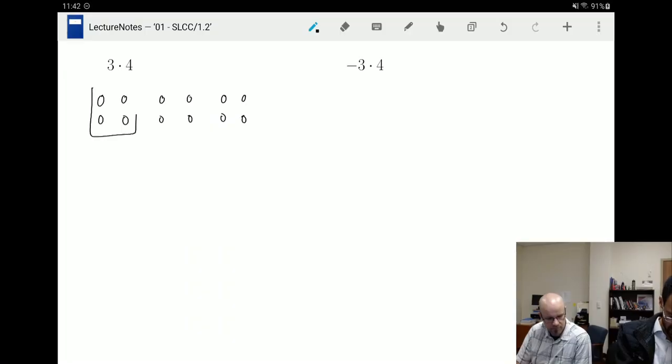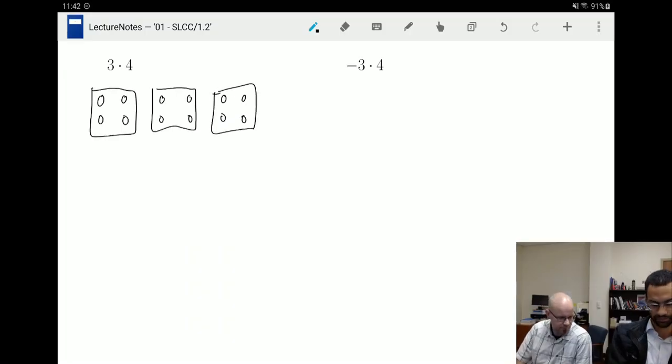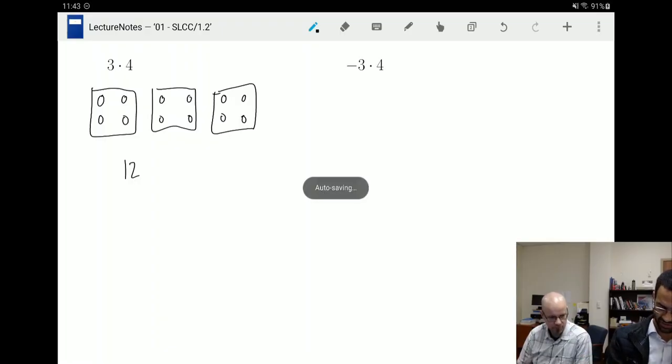All right, so we can see that, 1, 2, 3, I have 3 groups of 4, which gives us a total of 12. We have 12 dots, 12 circles, okay? I want now the opposite of 3 groups of positive 4.